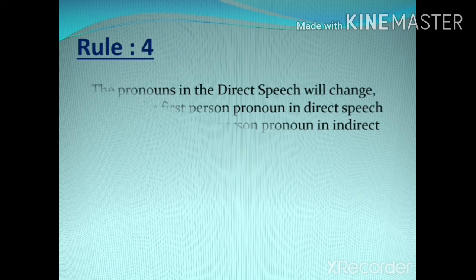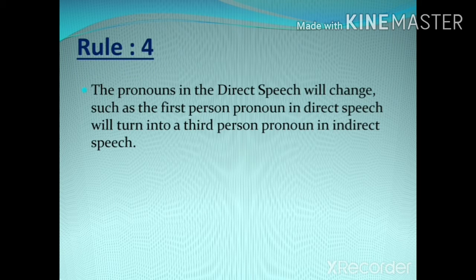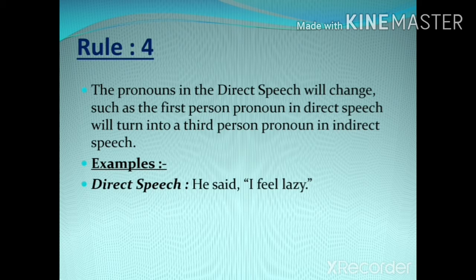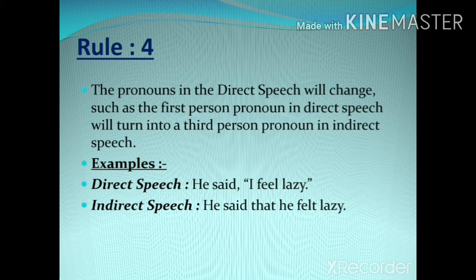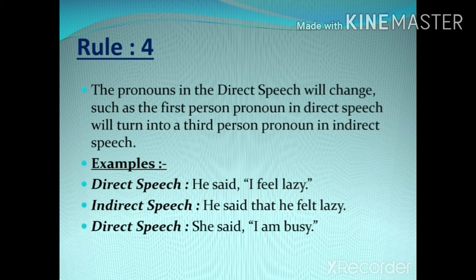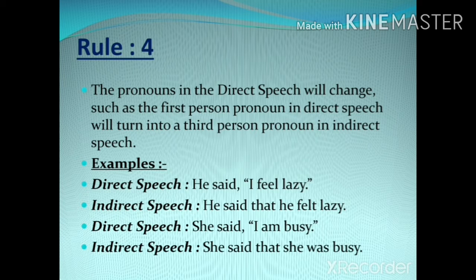Rule number 4. The pronoun in the direct speech will change, such as the first person pronoun in direct speech will turn into a third person pronoun in indirect speech. For example, direct speech, he said, "I feel lazy." This sentence converted into indirect speech: he said that he felt lazy. Direct speech, she said, "I am busy." It's converted into indirect speech: she said that she was busy.